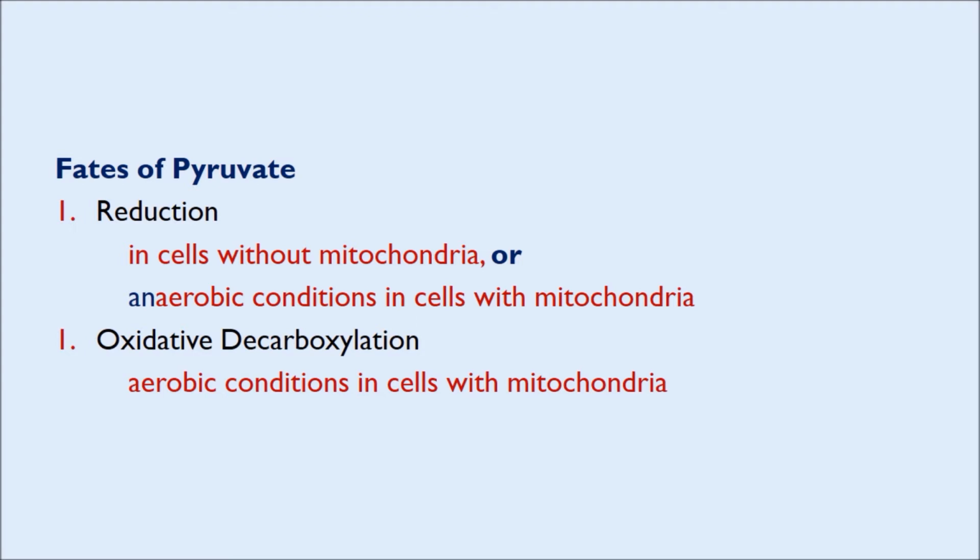Similarly, oxidative decarboxylation is the conversion of pyruvate to acetyl-CoA, which is an important substrate for the TCA cycle. It takes place in aerobic conditions in cells with mitochondria, and since the TCA cycle takes place in the mitochondrial matrix, the oxidative decarboxylation of pyruvate to acetyl-CoA is an important step before the TCA cycle takes place in the mitochondria to generate very important compounds for the successful running of the electron transport chain and the subsequent oxidative phosphorylation for generation of ATP.